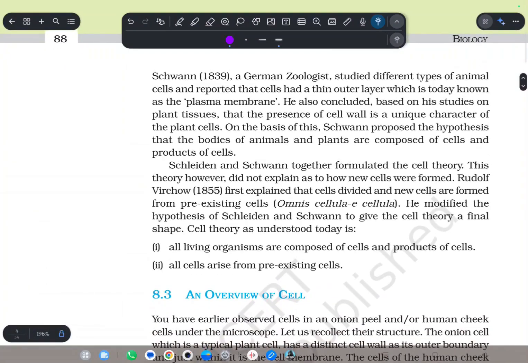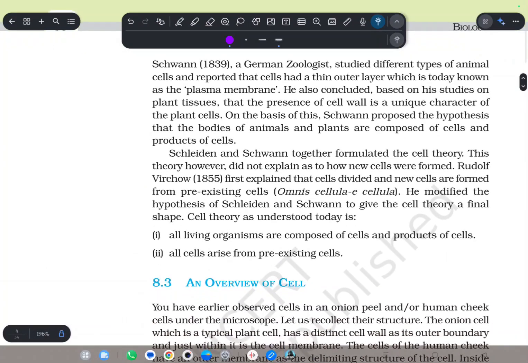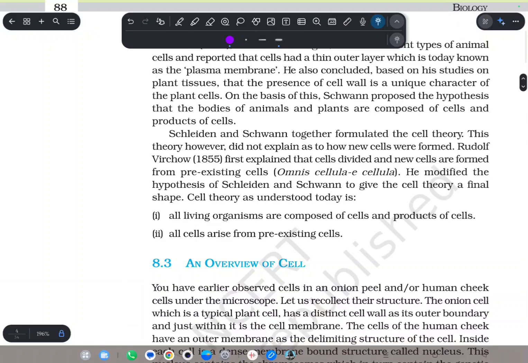He told us about the plasma membrane, and on the basis of his study on plant tissue, he said that the presence of a cell wall is a unique feature of plant cells. Cell walls are not present in animals.